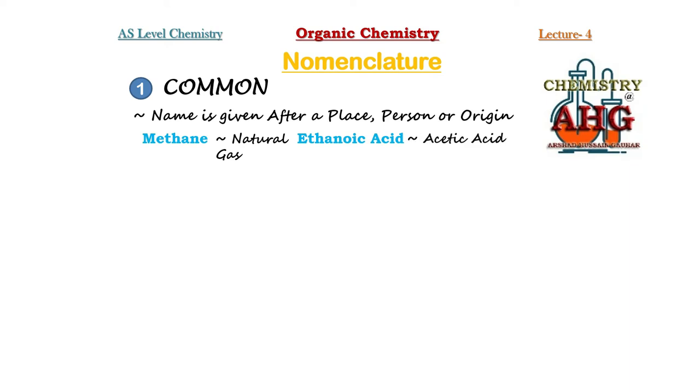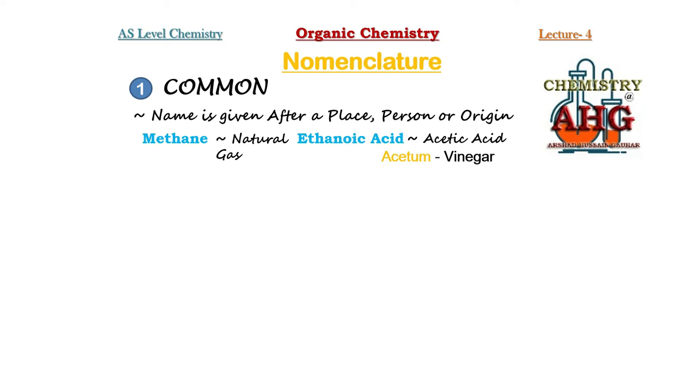Why is it known as acetic acid? Because it is found in vinegar, and the Latin name for vinegar is acetum. So by looking at these two examples, you have come to know how different organic compounds are named using common nomenclature.